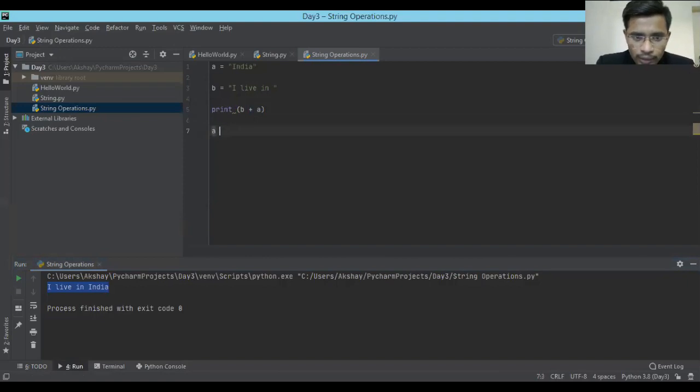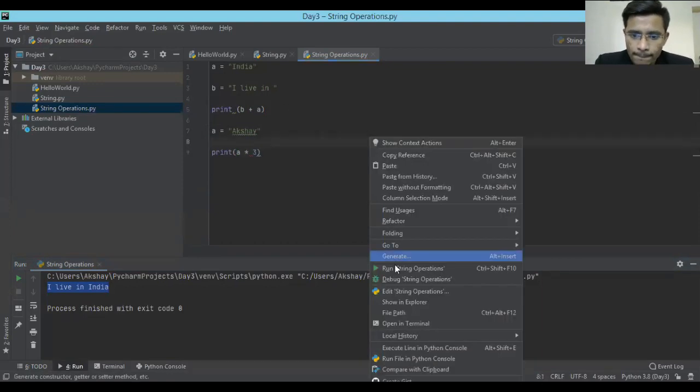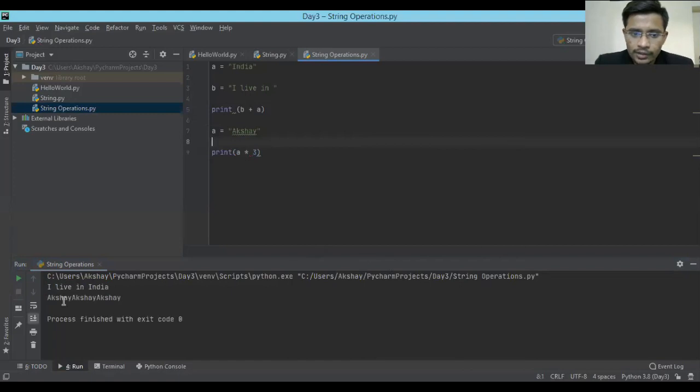Suppose I have a, and this time I'm going to take my name, Akshay. If I want to multiply this, I can do it like a into 3. This is the multiplication operator, you might know. It will print Akshay 3 times. See, Akshay, Akshay, Akshay. But you might be thinking it is of no use, right? Yes, exactly. It is of no use because you are repeating the same string.